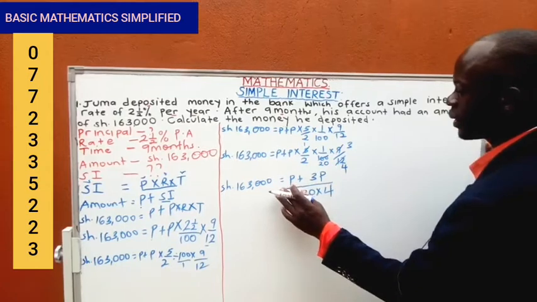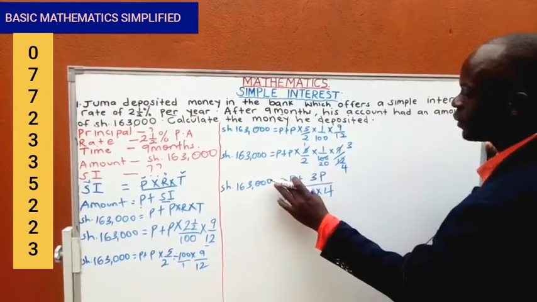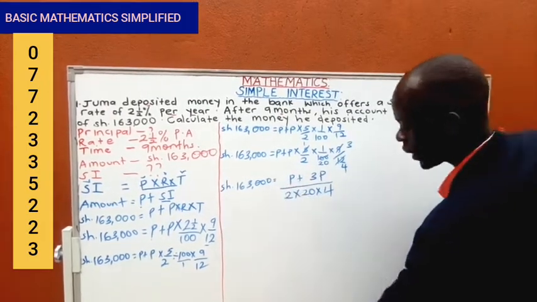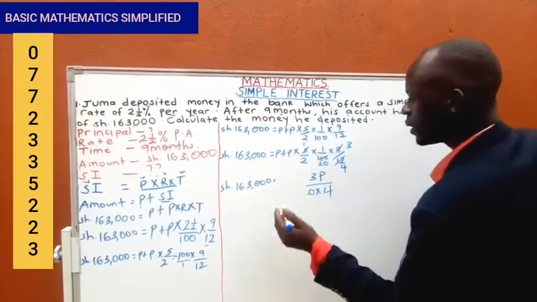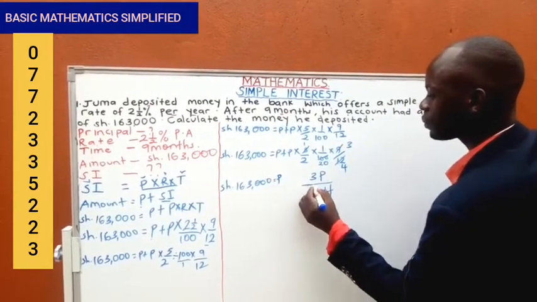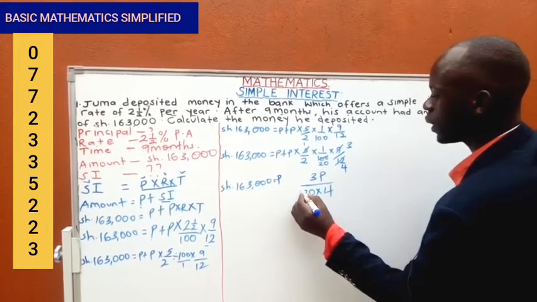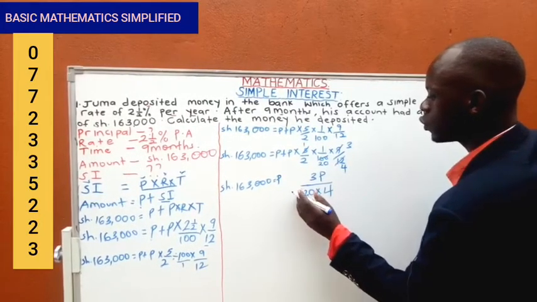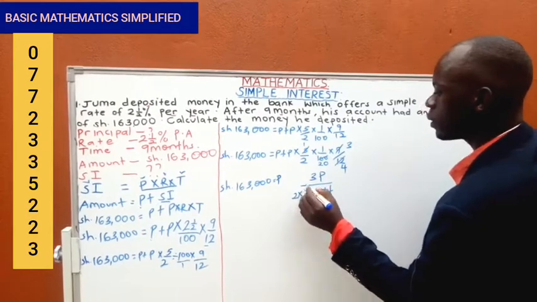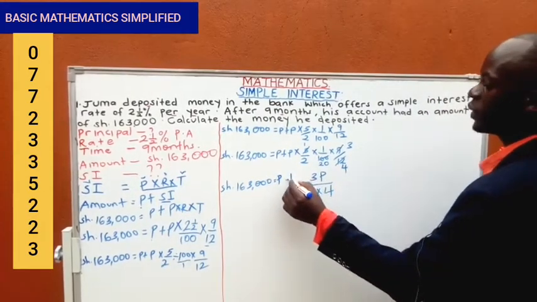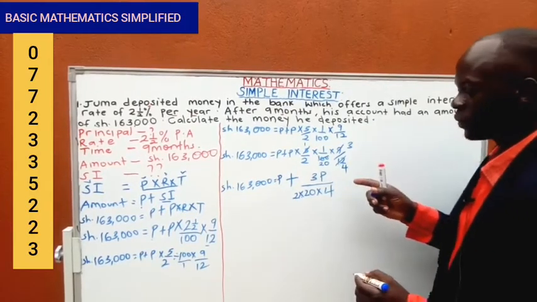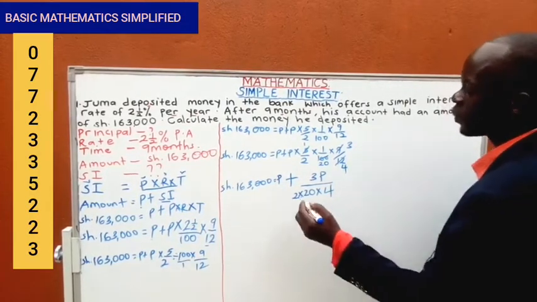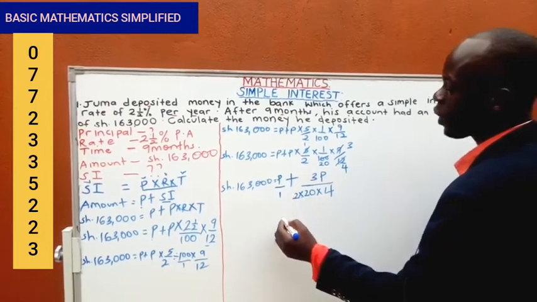Yes. Remember, this p is not under this denominator yet. This p is alone, which is 2 multiplied by 20 multiplied by 4. This is plus. Are we together? Now at this stage, we are going to give this p a denominator of 1.